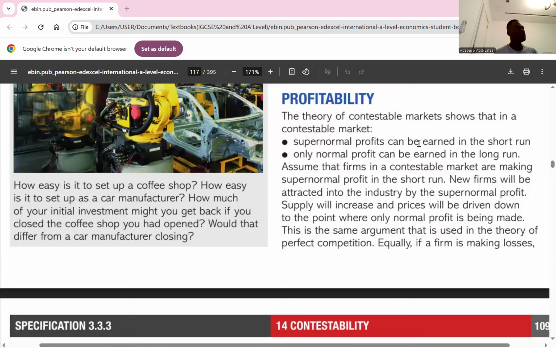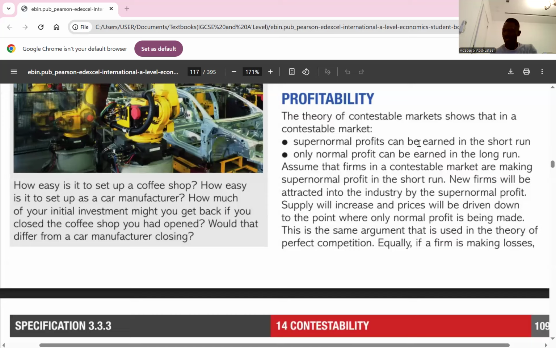And the last one, innovation. So the need to stay ahead of your potential entrant, or the need to stay ahead of your competitors, will mean that you have to start trying to produce goods or services that are new, that would make your customers stick with your product. If not, then they will go to your competitors. So these are how contestable markets impact market behavior.